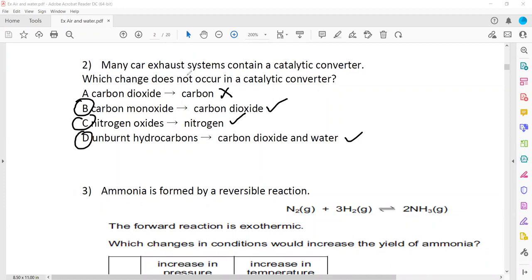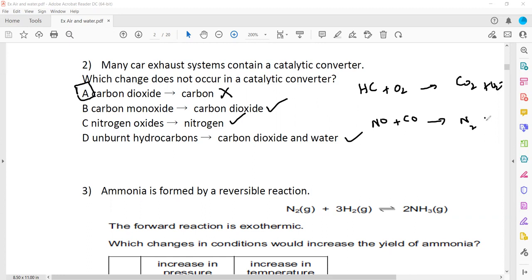So the question is which does not take place. B, C, and D take place. So which one does not take place? A is the right answer. Carbon dioxide is not converted, because in the catalytic converter the unburned hydrocarbon is burned completely and gives off carbon dioxide and water. And oxides of nitrogen such as nitrogen monoxide, and carbon monoxide, convert into nitrogen gas and carbon dioxide. So oxide of nitrogen converts into nitrogen, carbon monoxide converts into carbon dioxide, and hydrocarbon produces water and carbon dioxide.